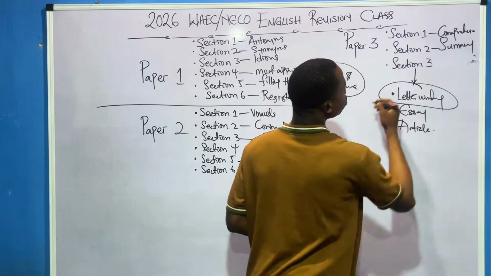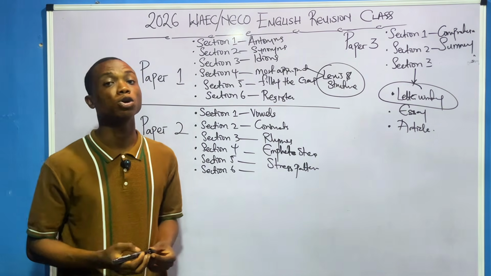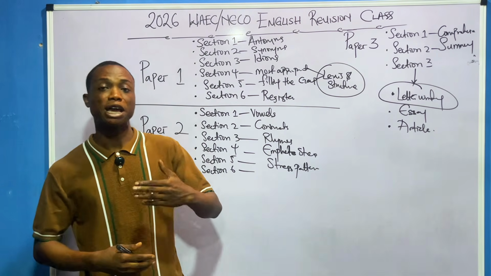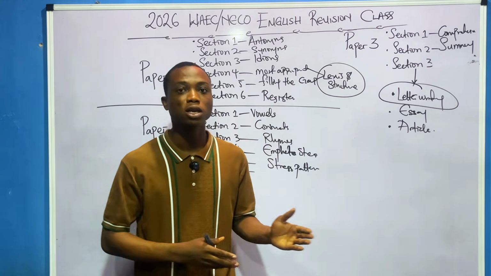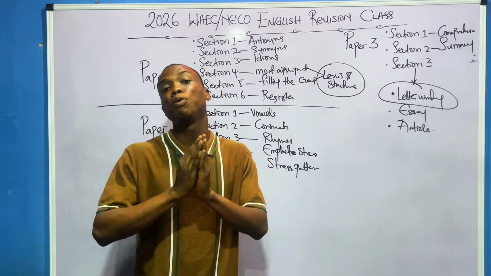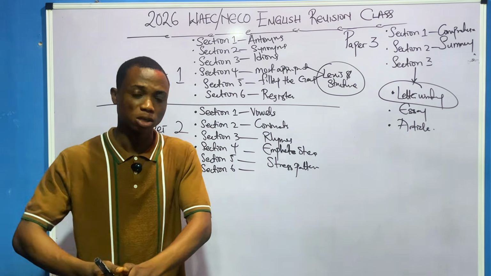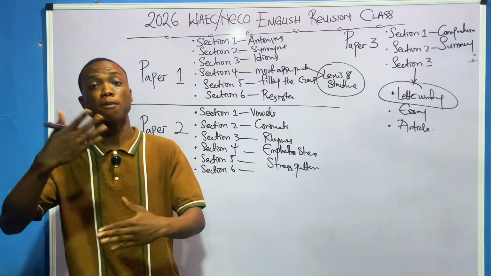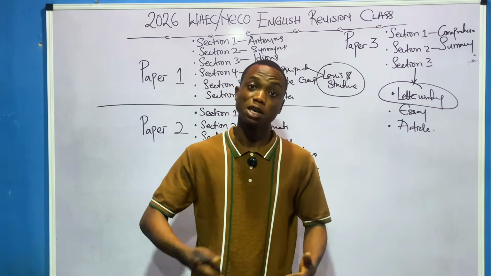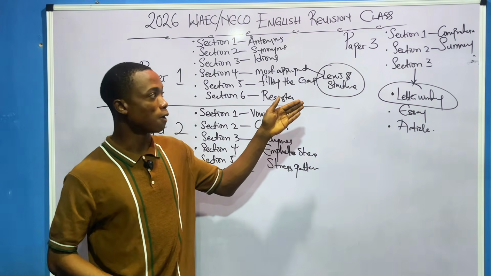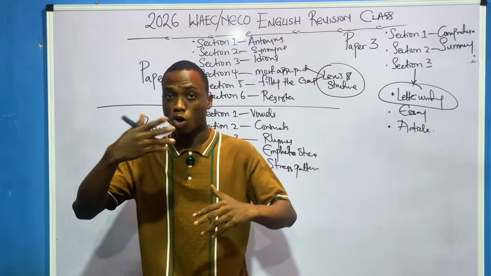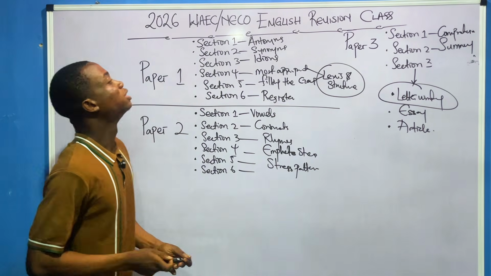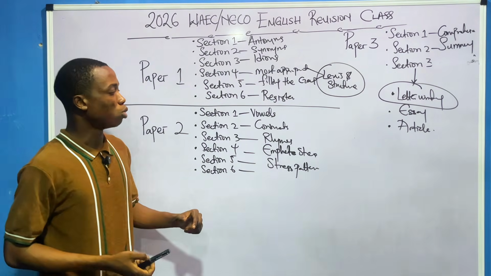And they'll give you two types of letter. They'll give you formal letter and they'll give you informal letter. Hope you know what formal and informal letter is. There's one that you write to your friends, your family, and your loved ones. There's the one you write to people that you are not too conversant with, people that are not your relatives. So we have formal letter, we have informal. Informal letter is the one you write to your friends and family. Then formal letter is the one you write to companies, organizations, chairman, and all those type of things. You understand? So these are the things that you see on the day of your exam.